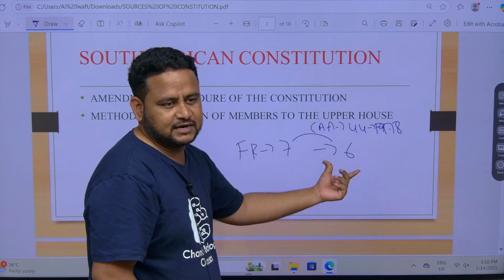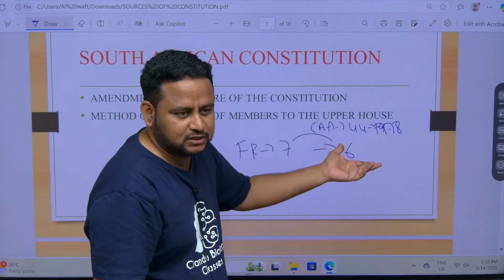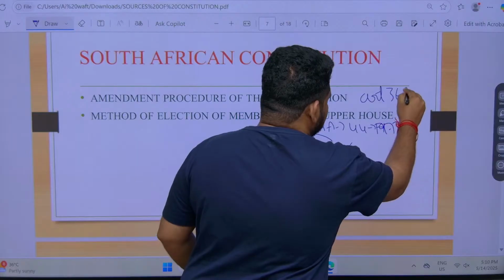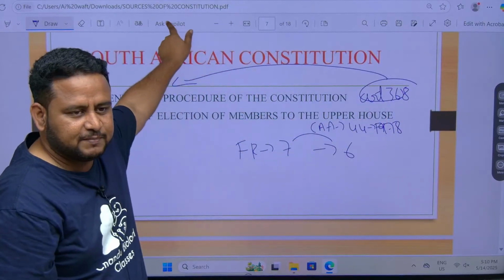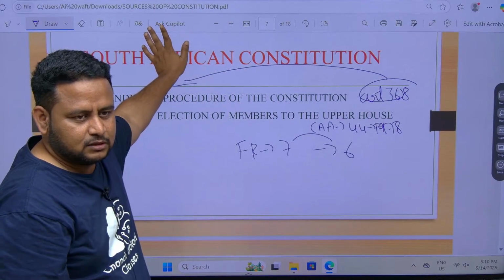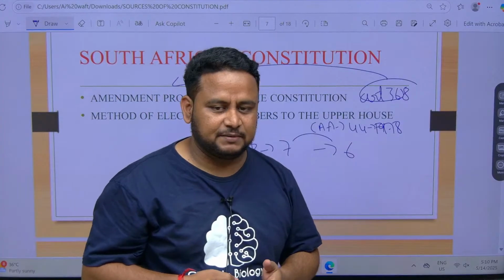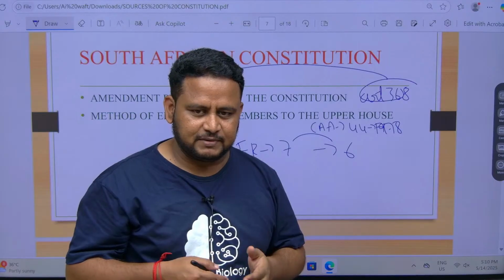Now we have only 6 fundamental rights. That is called what? Constitutional amendment. How to amend the constitution? That is given in article 368. But this article came into being because of the amendment procedure of the constitution given by South Africa. Okay, why? Because in the South African constitution so much amendment took place because there was racial discrimination between blacks and whites.